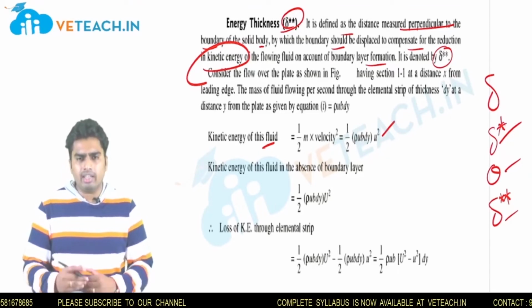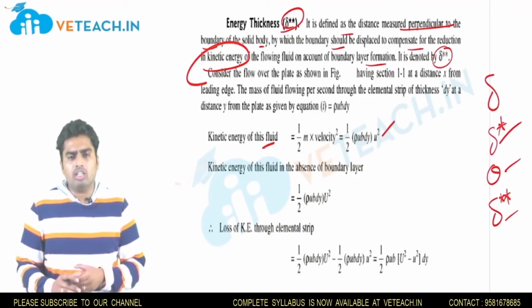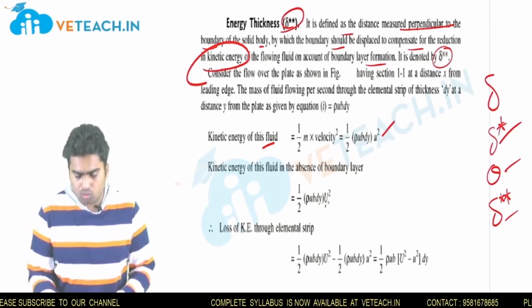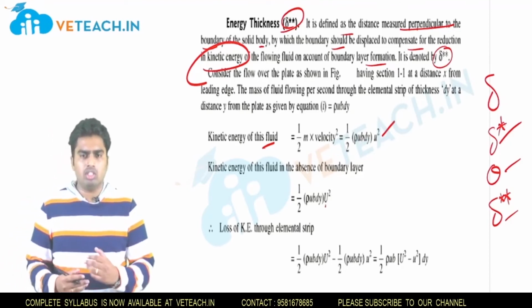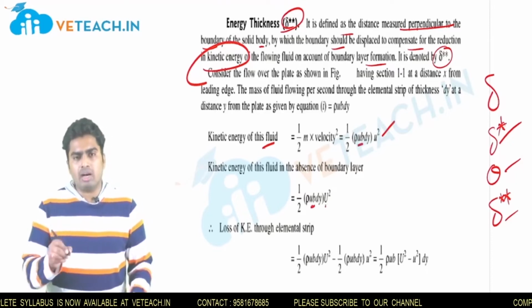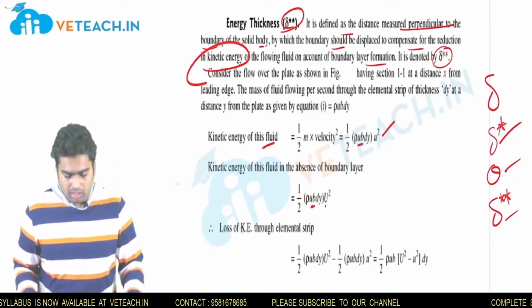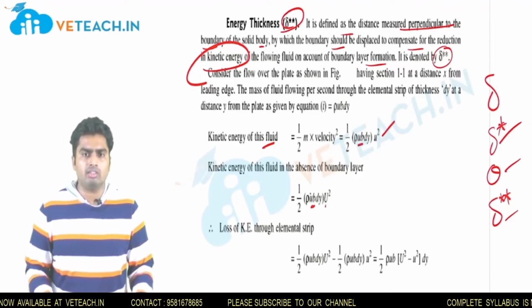So what is the kinetic energy when there is absence of the boundary layer? When absent of boundary layer, the fluid will move with velocity U. So the only change is that here the velocity is small u, there the velocity is capital U, but the thing that remains the same is m dot, your mass flow rate, right? Some people will take this also as capital U, but for that reason I am mentioning it here, right?